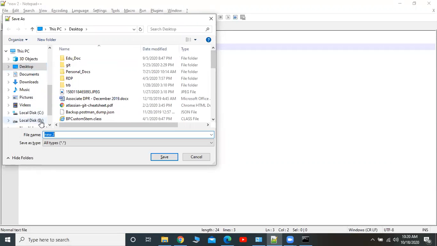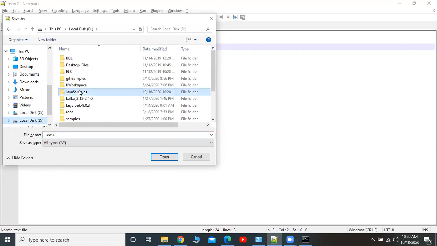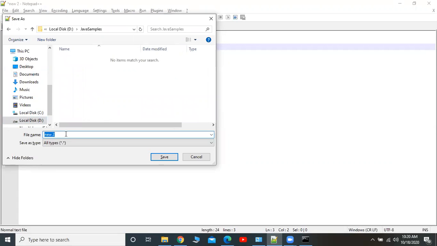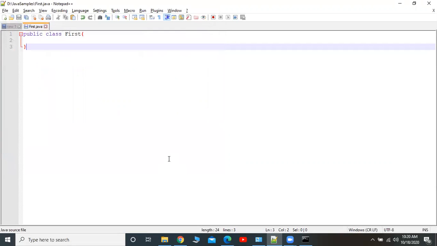Where it is, D drive. I think some of the people may get bored. No worries, I will make you more interested later. So this is the initial session only. First.java. Okay, so I have saved this program with the .java extension.